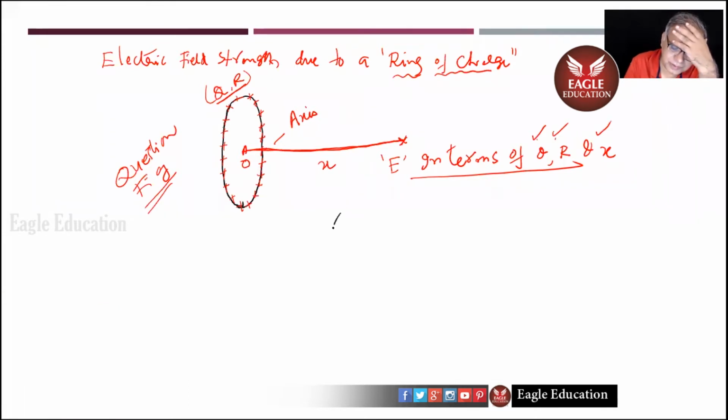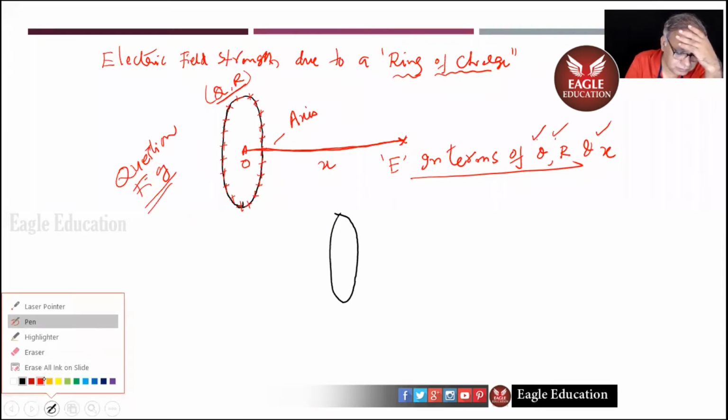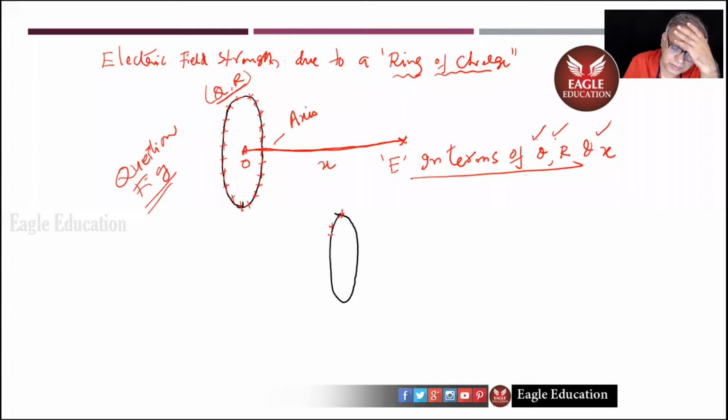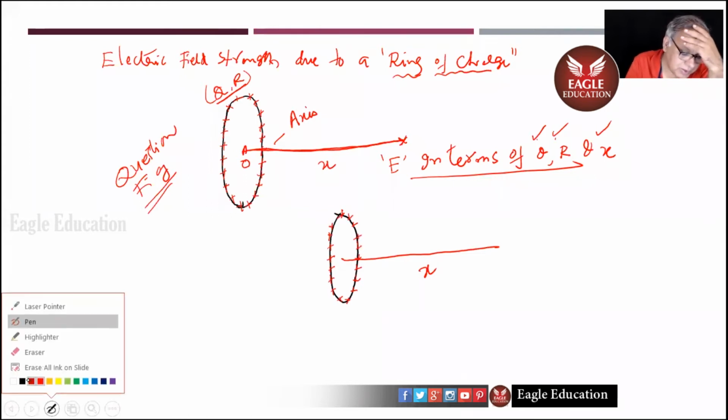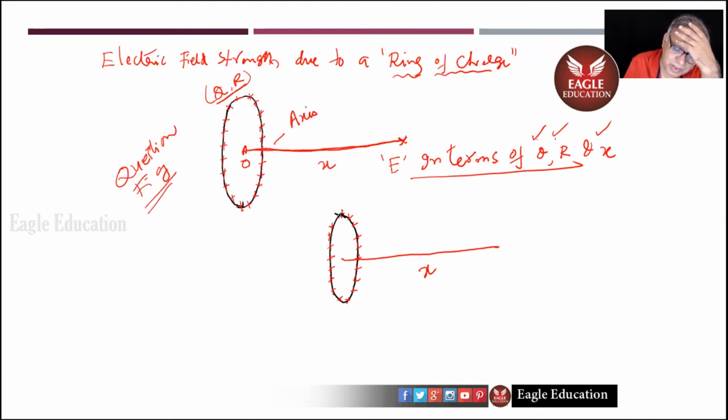Here, this is the ring. It has got charge all over, but uniform distribution. It's not a non-uniform distribution, it is a uniform distribution. So at a distance x, I would like to calculate E, as we said. The basic method requires that we consider a dq element here, for example. Due to this dq, we need to calculate dE first. Let us call this distance r.